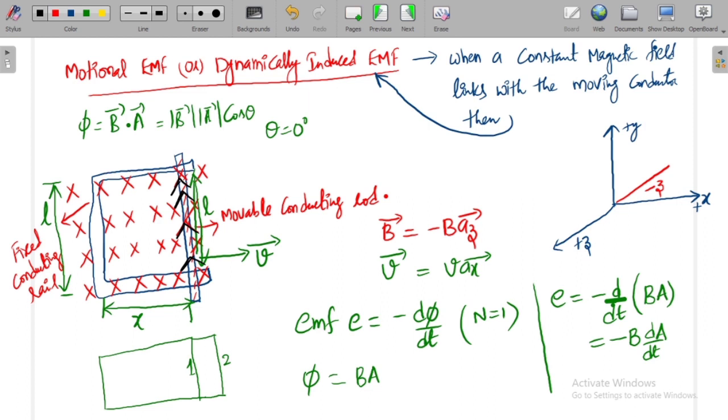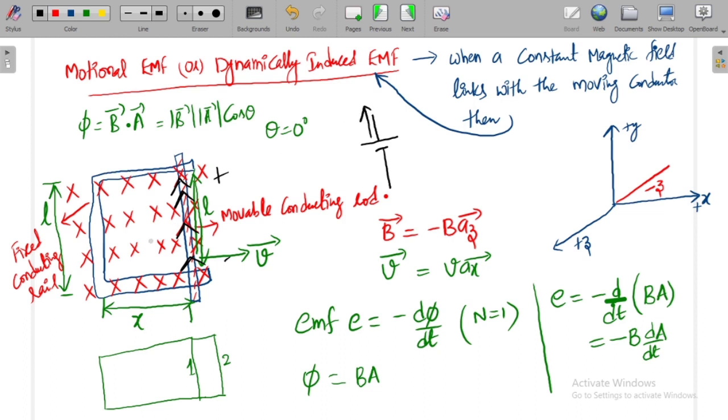Because according to Lenz's law, see how the induced EMF will be created. Based upon the current direction, the upside is the positive terminal and the downside is the negative terminal. So you will have the current in this direction.